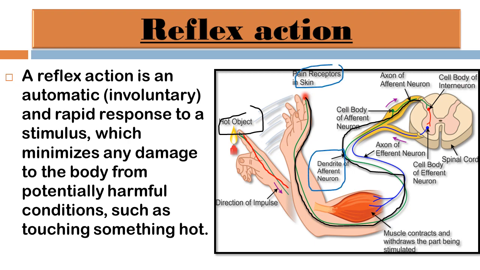There are different arrows shown in the figure, like the dendrite of the afferent neuron and then finally the cell body of the interneuron in the spinal cord. So this is how the reflex action is done in our body, just to minimize any damage to the body from potentially harmful conditions. This is all about the reflex action.